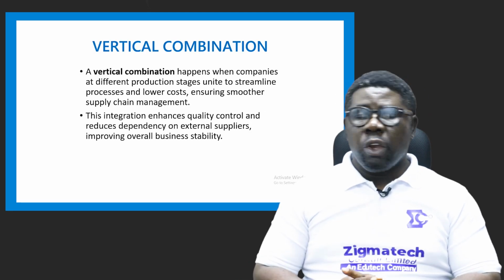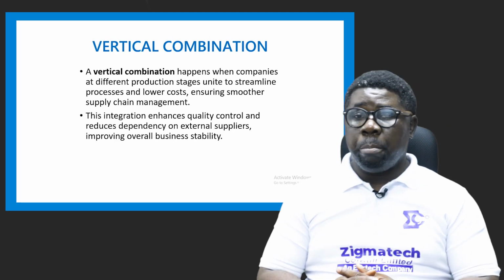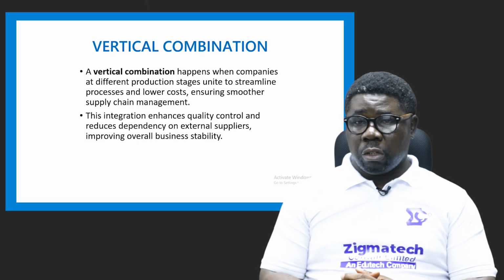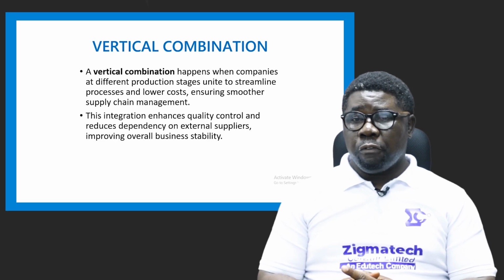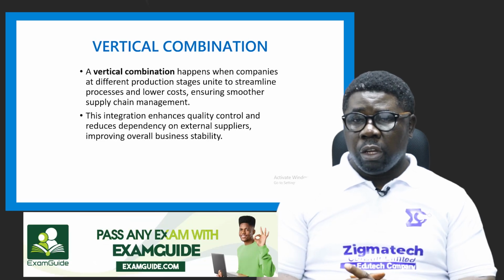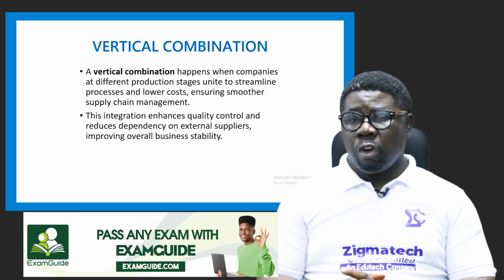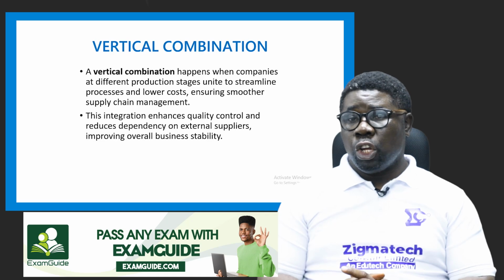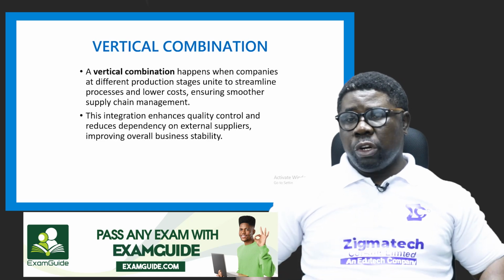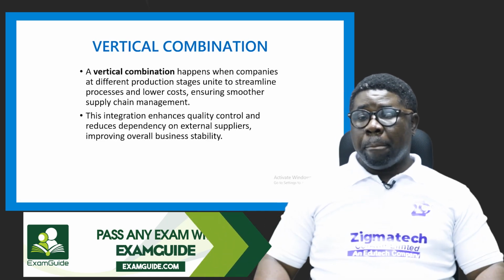Okay. Now, if they merge vertically, what does it mean? It means firms at different levels of production, all right, coming together to form a big outlay or a productive outlay. This happens when firms or companies at different stages of production unite to streamline processes and lower costs by ensuring smoother supply chain management.